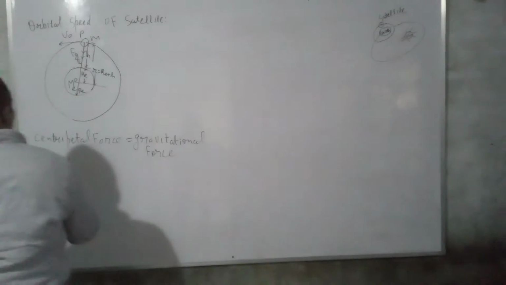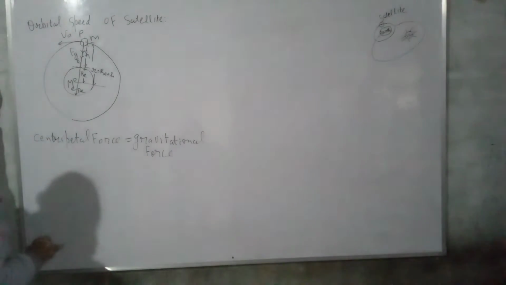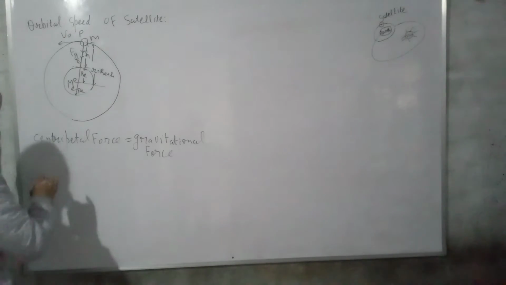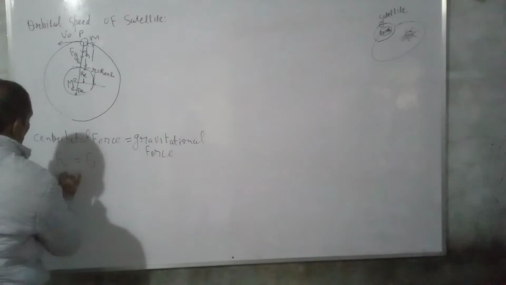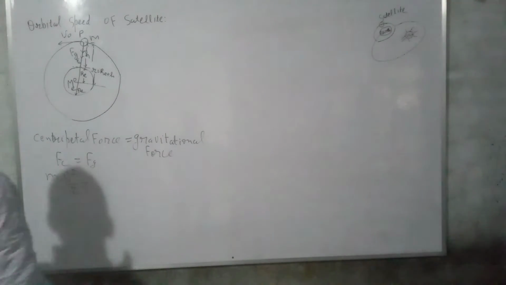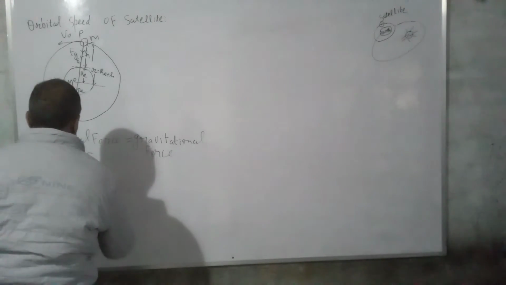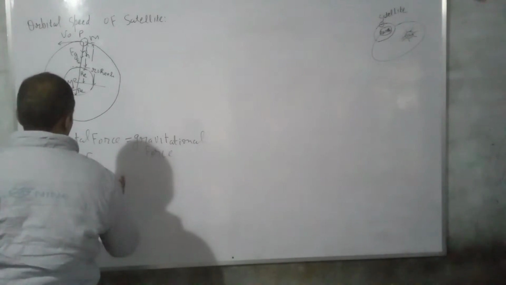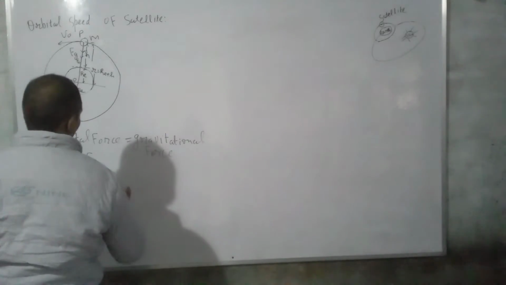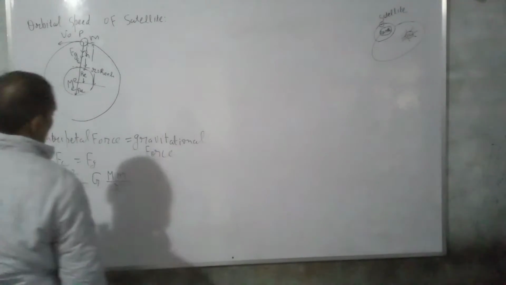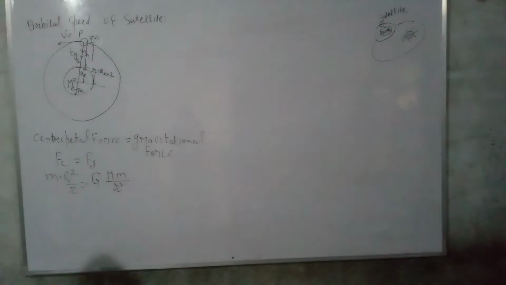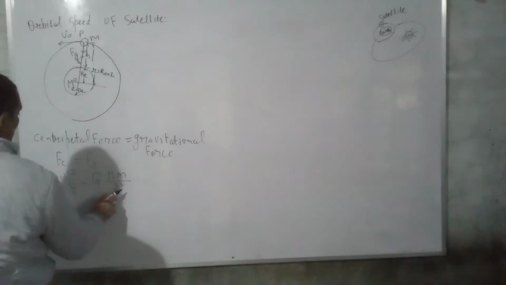If any mass particle revolves in circular orbit of radius r with speed v0, then required centripetal force is given by m v0 square upon r. And gravitational force, according to Newton's law of gravitation, is universal gravitation constant into mass of the satellite into mass of the planet upon square of distance between the centers. So Fg equals G M m by r square.